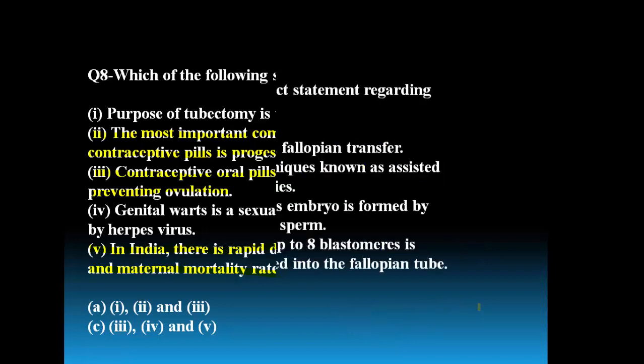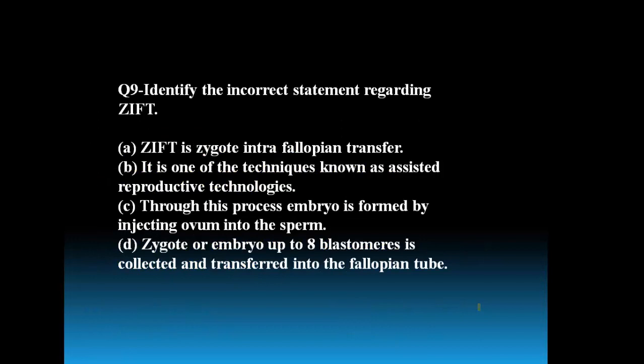Then coming to the next one, identify the incorrect statement regarding GIFT, zygote intrafallopian transfer. It is also a technique of ART.